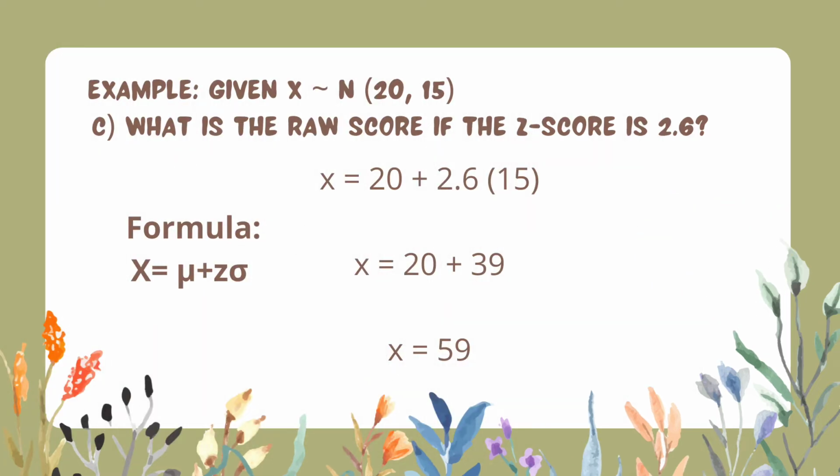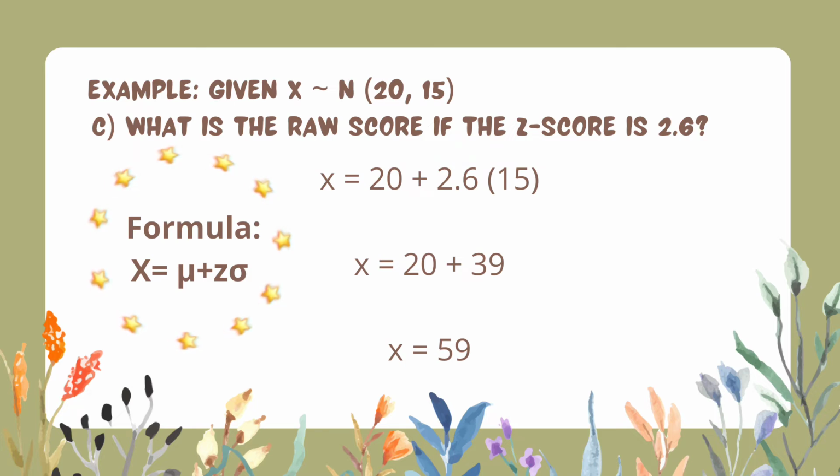Next example is, what is the raw score if the z-score is 2.6? As you can see, hindi na z-score yung hinahanap dito. Raw score na. So, ang formula natin ay x is equal to mean plus z times standard deviation. Ang gagawin lang natin ay ilalagay lang natin ulit yung number kagaya sa formula. Bale, 20, which is ang ating mean plus 2.6 na z-score, and then ang ating standard deviation of 15.